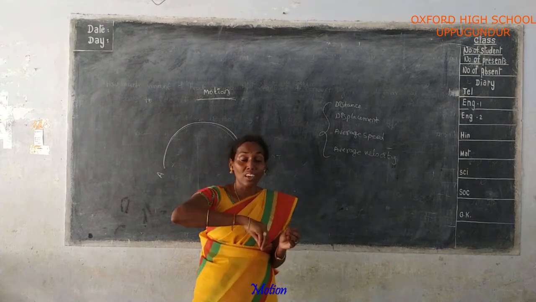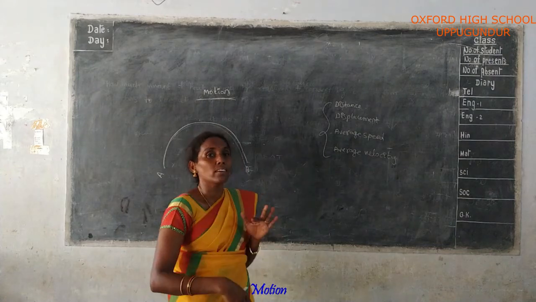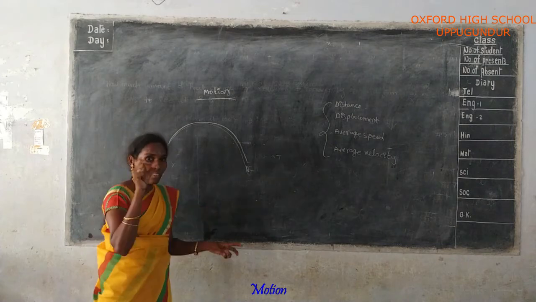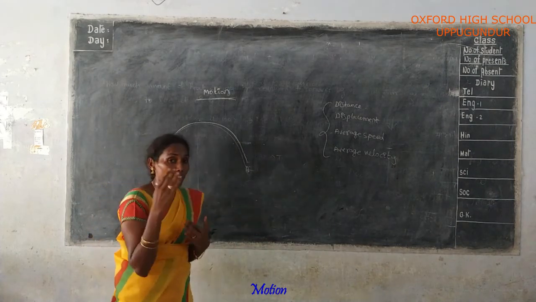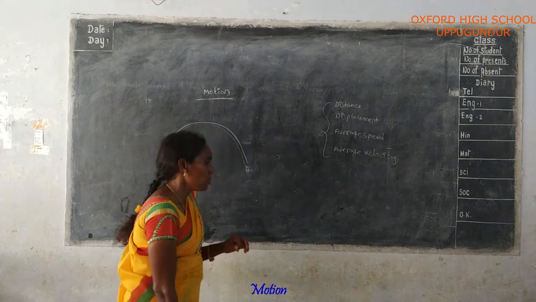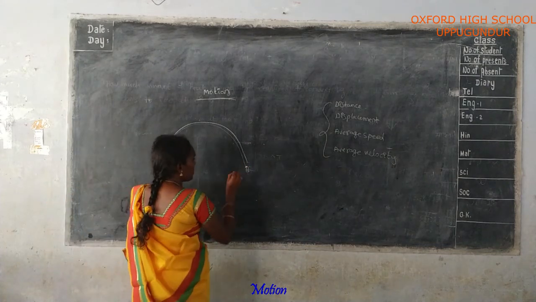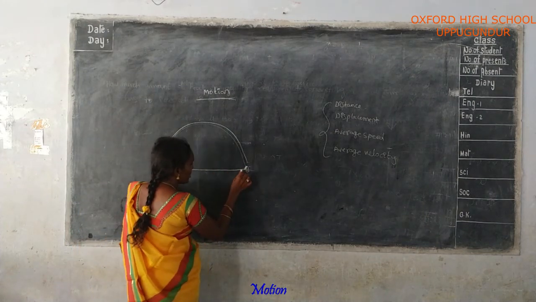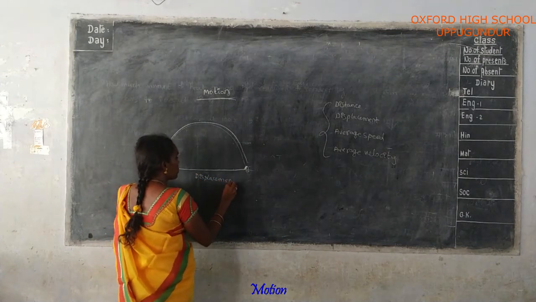The total length or the total path that should be traversed by an object should be called distance. Whereas displacement is nothing but the shortest distance from the starting point to the ending point. Actually, the starting point is A and the ending point is B. The shortest distance from the initial position to the final position is called displacement.